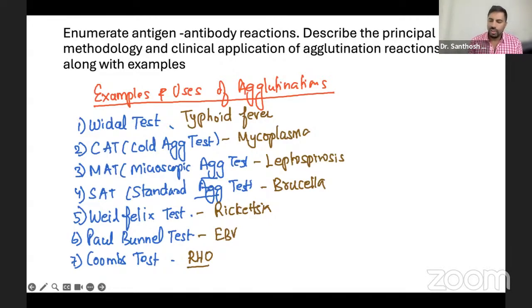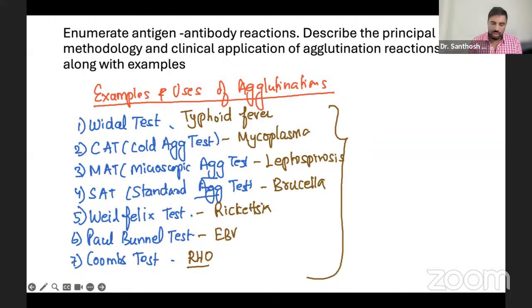Basically, everywhere what you're doing is using an antigen and antibody and then looking for clumps. That's it. The reaction is whether the clump is there or not. Some you're titering, some no titer. So these are the example uses of agglutination. It's more than enough, sufficient. So we're done with this question.